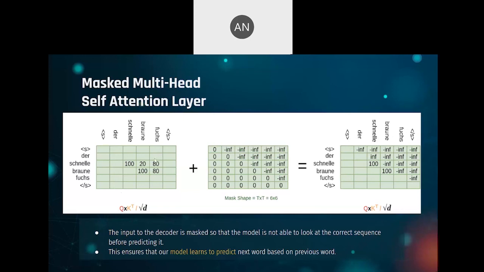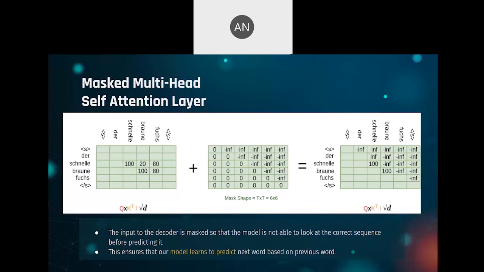So now in this matrix, the transformer can already see the probabilities for the next word. For example, after Schnell, the next word could be brown, and here you can see that there's a number for brown. But that's not the point. You do not want the transformer to directly copy the next word without learning to train upon it.